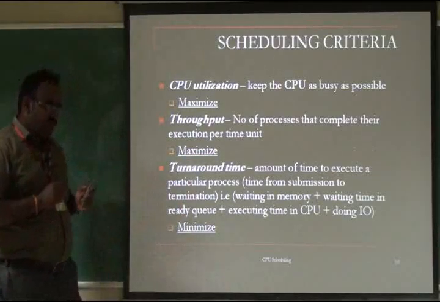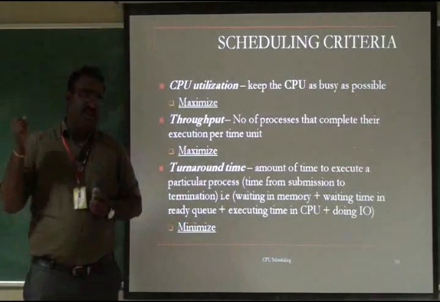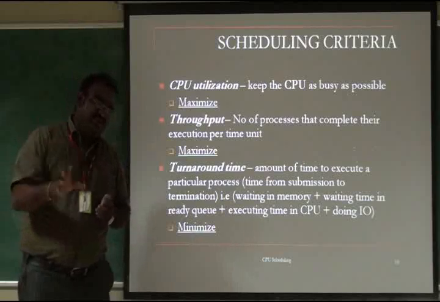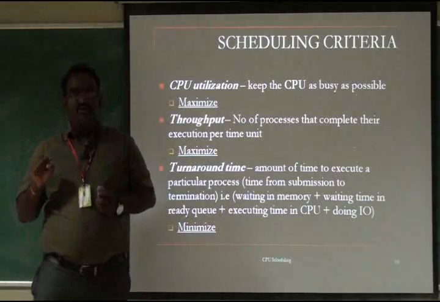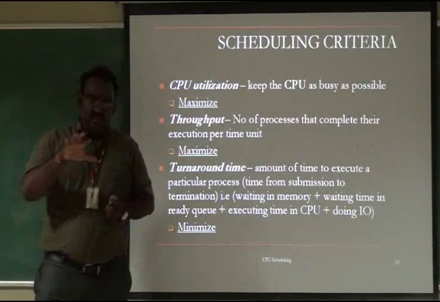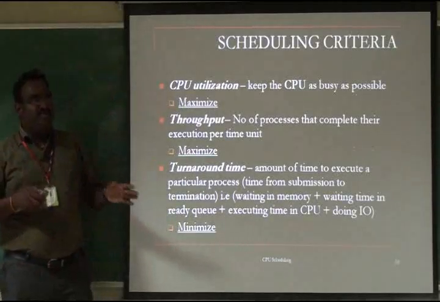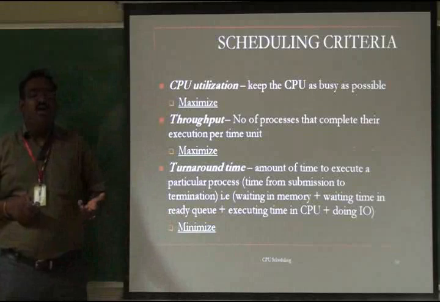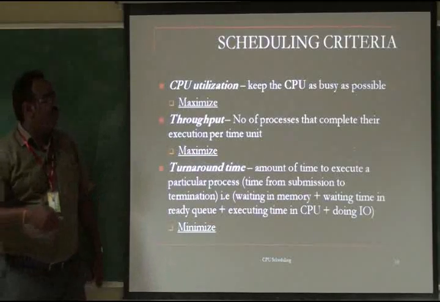The turnaround time should be minimized. If the process creation is fast, the OS schedules the process and releases all the IO quickly, and acts fast in storing and loading data from memory to secondary storage and from secondary storage to memory. The OS actively works fast and minimizes the turnaround time. Then only the effectiveness of your system will be very high.